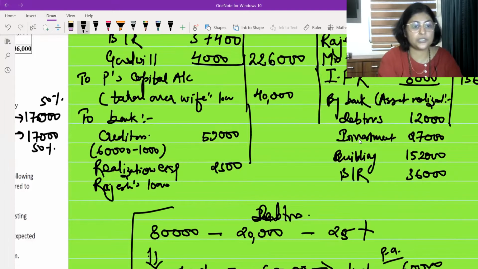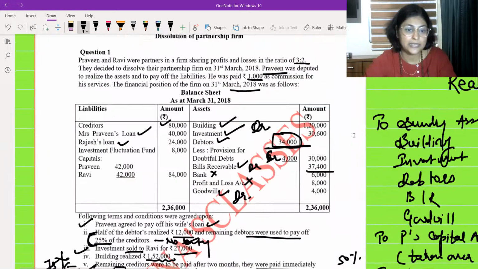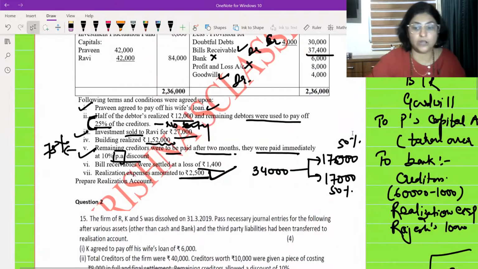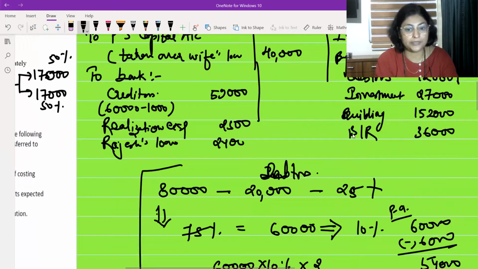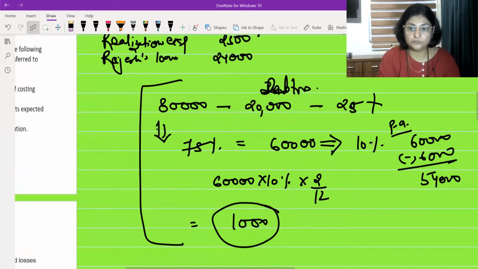How much is Rajesh's loan? Rajesh's loan is 24,000. Okay, so Rajesh's loan of 24,000 you are going to pay. This 24,000 you are going to pay, and let me just shift it down, whatever calculations I have written over here.